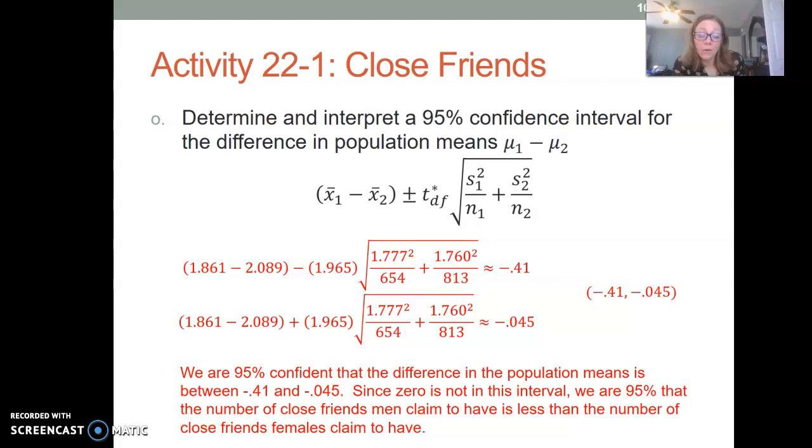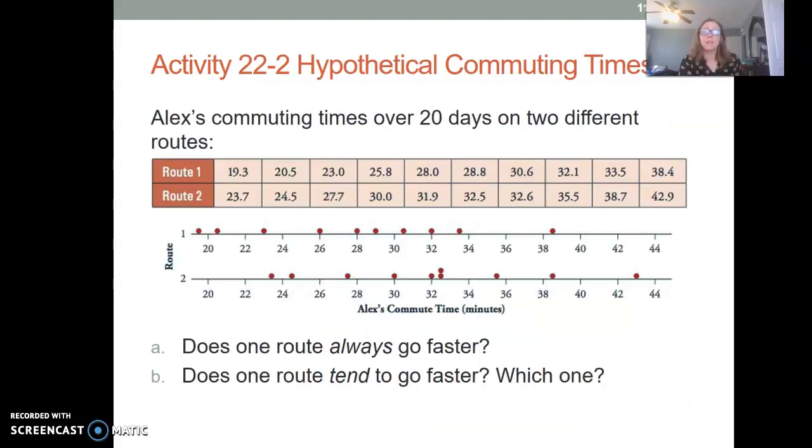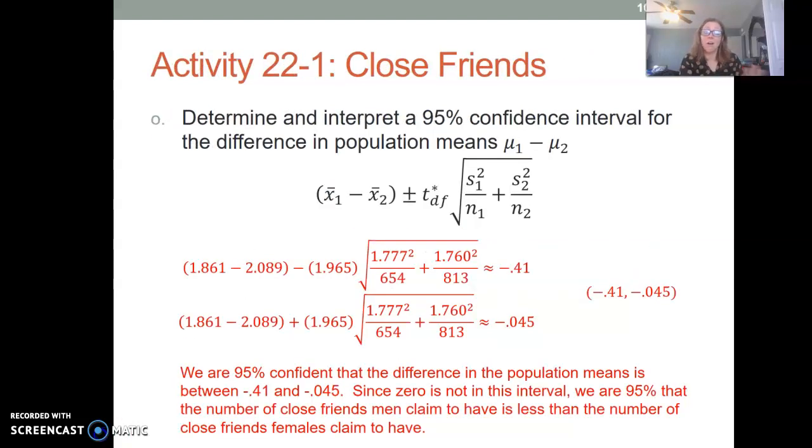So the thing you want to look for is, is 0 included in this interval? If 0 is included in the interval, then what you're saying is you're 95% confident that 0 could be in that interval, so that the means could actually be equal. But since 0 is not in that interval, this is actually good for us. We're 95% confident that the difference between the means is always negative, meaning that the number of close friends that men claim to have tends, on average, to be less than the number of close friends that females claim to have.